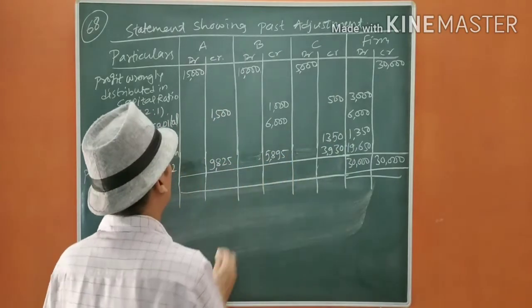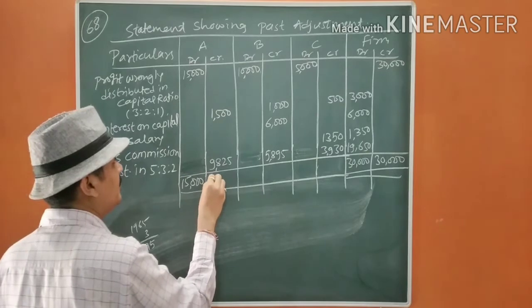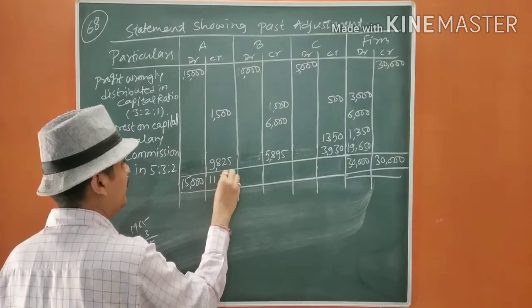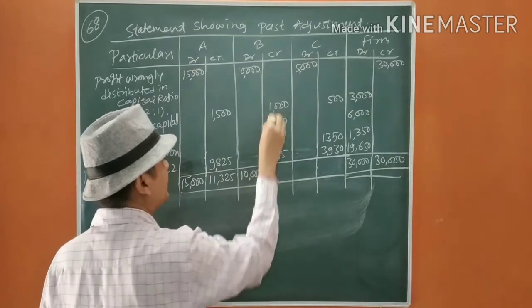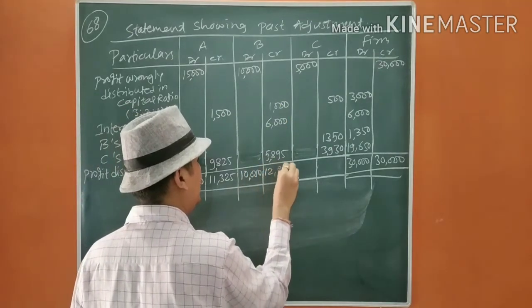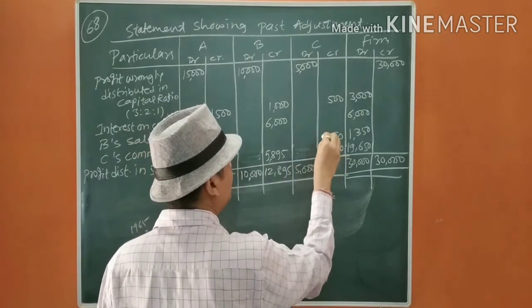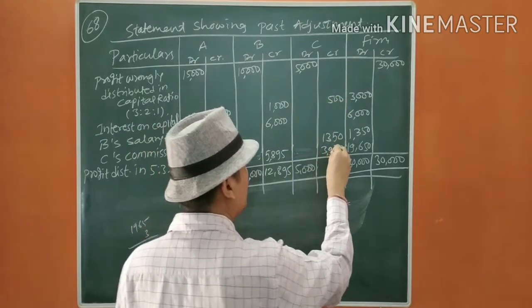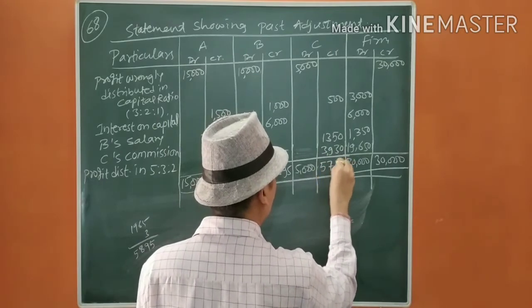Sorry. Total 15,000, 11,325, 10,000, 6, 7, 12, into 95, 5,000, 3, 4, 5, 400, 5, 7, 80.